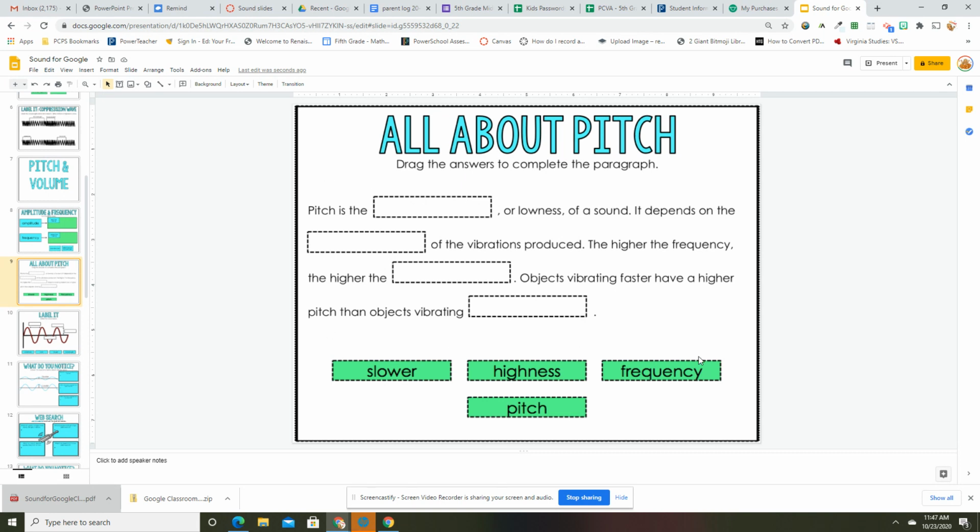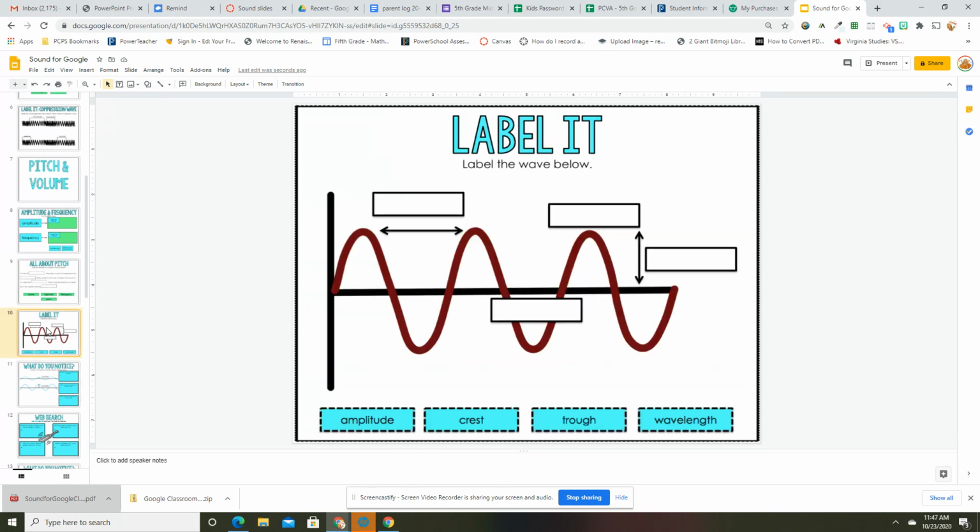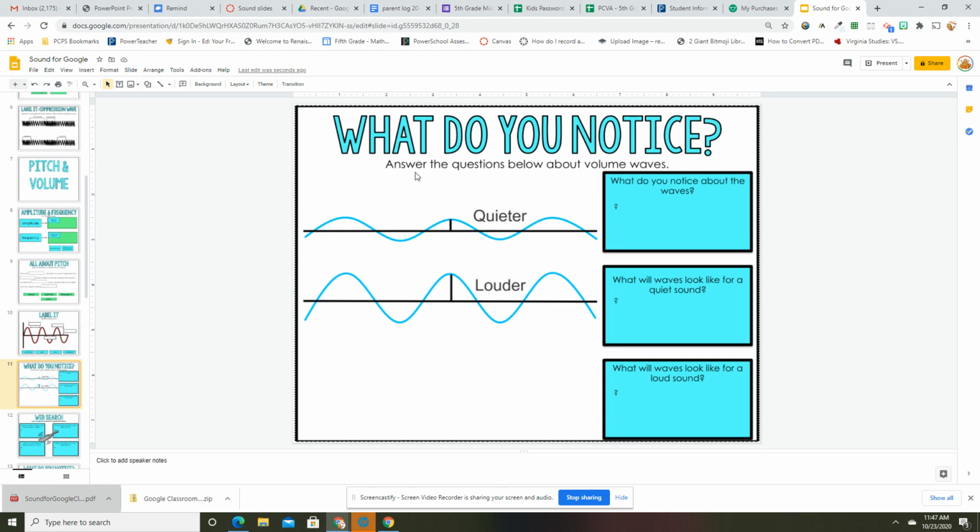Again, I'm going to leave this one for you. Drag the answers to complete the paragraph. Label a wave. You did that yesterday, so you can do that again. All right, what did you notice? Answer the questions below about the volume waves. What did you notice about the waves? Okay, you're going to click to answer those 3 questions.